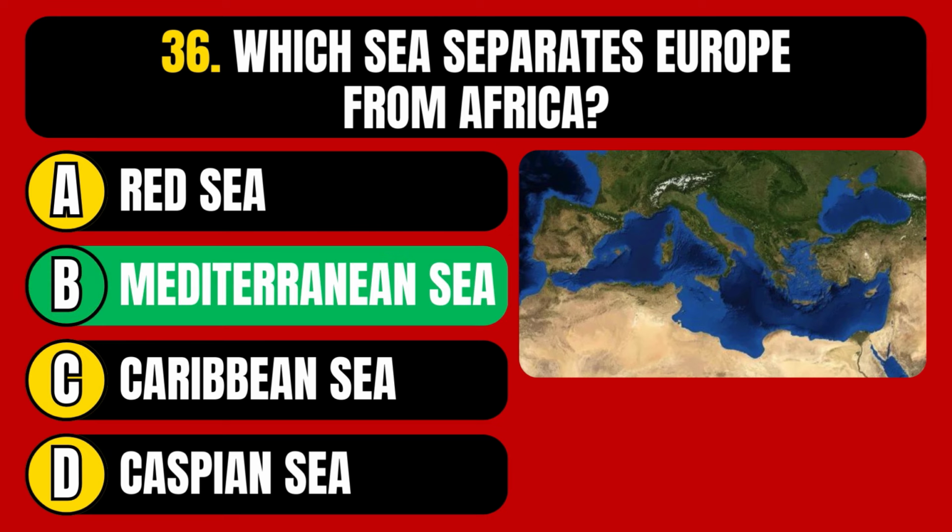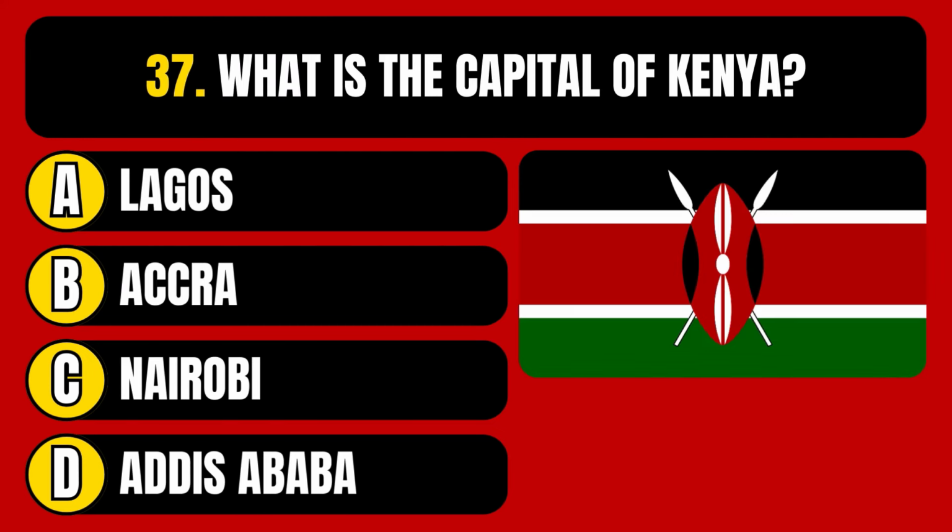The correct answer is option B, Mediterranean Sea. What is the capital of Kenya? Lagos, Accra, Nairobi, or Addis Ababa?